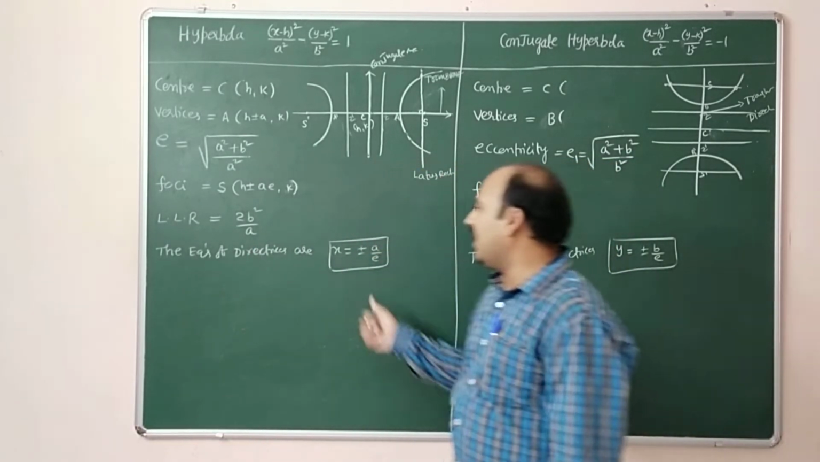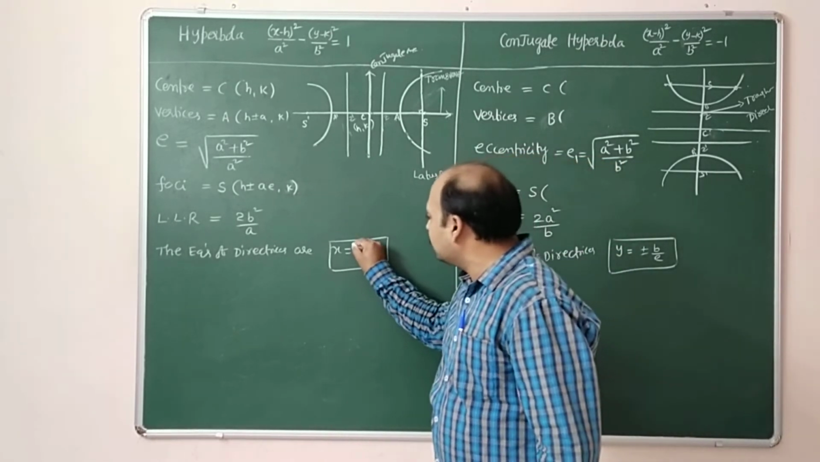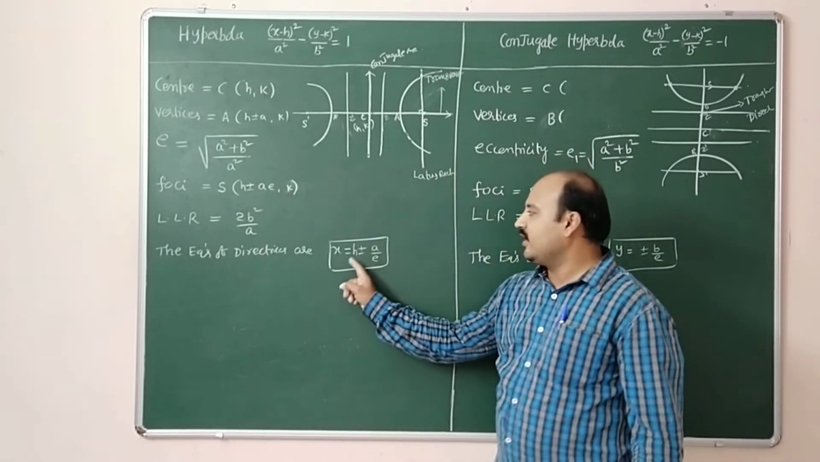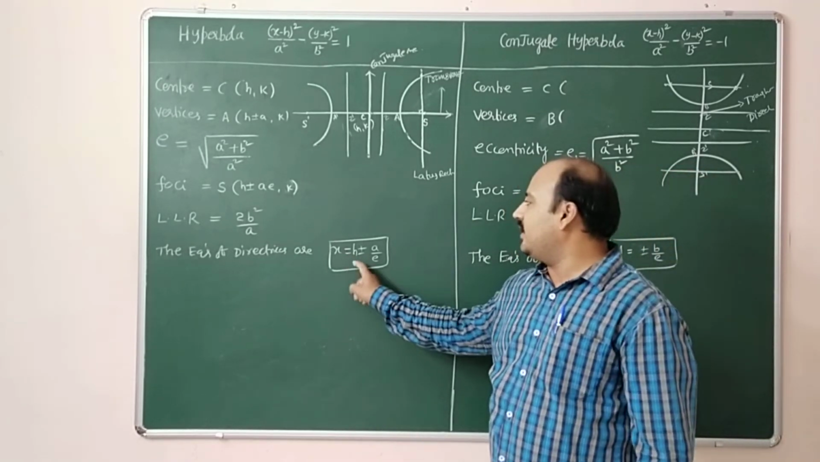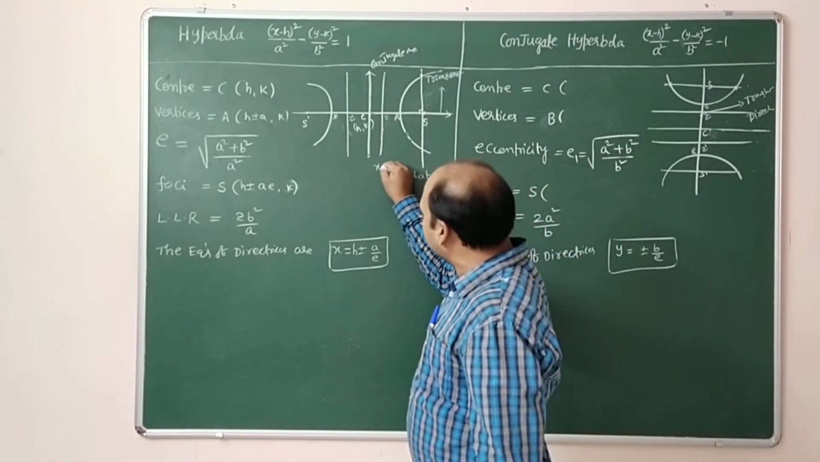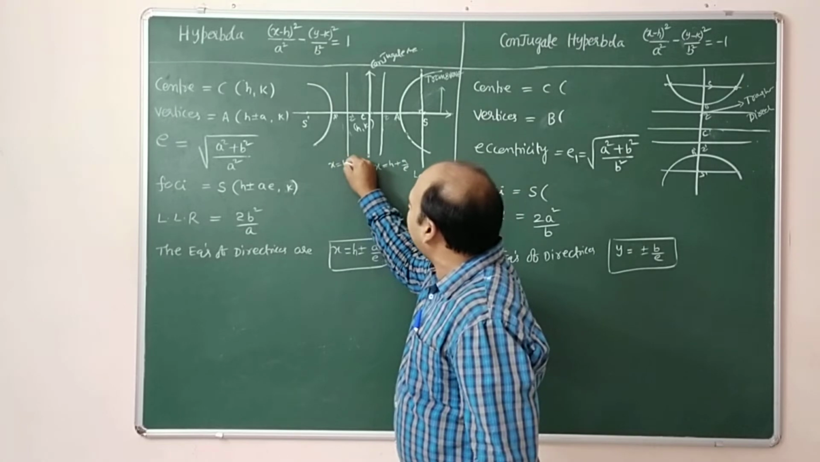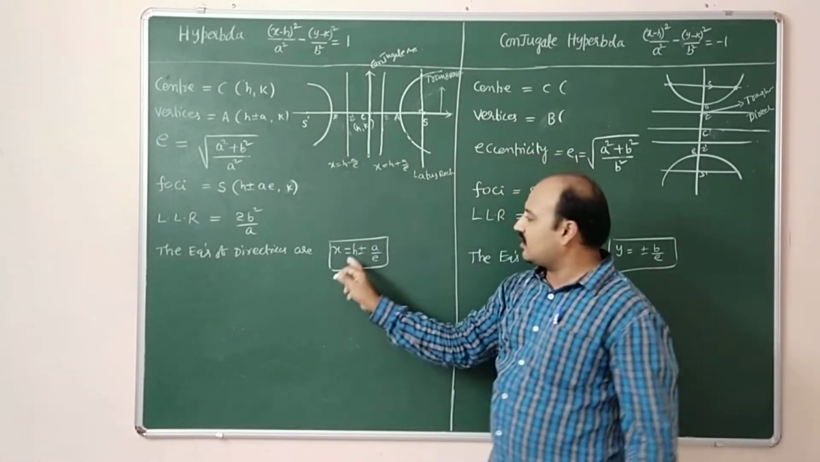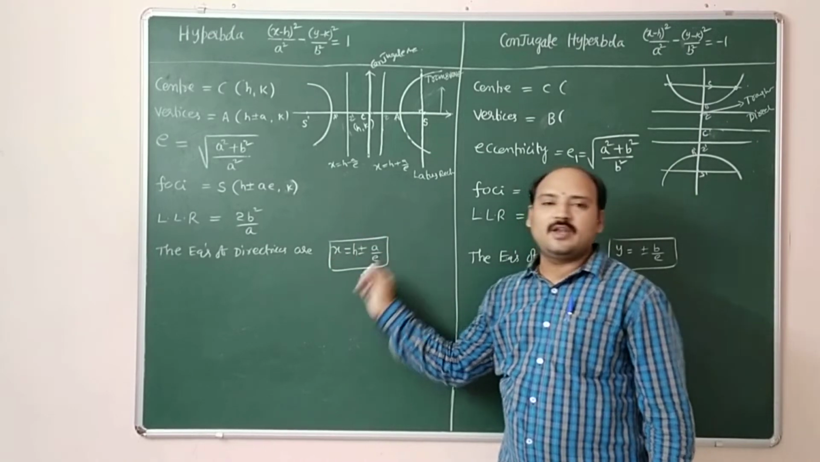Even the equation of directrices will change here. The equation of directrices becomes x is equal to h plus or minus a by e. That means this equation is x is equal to h plus a by e, and this is x is equal to h minus a by e. These equations are called directrices. So the combined equation we write is x equal to h plus or minus a by e.